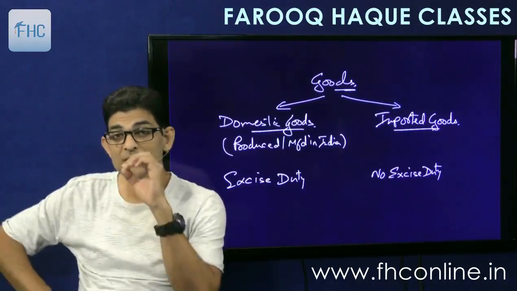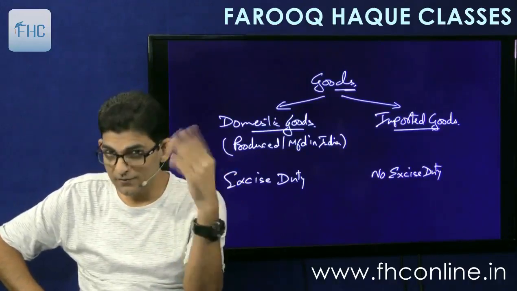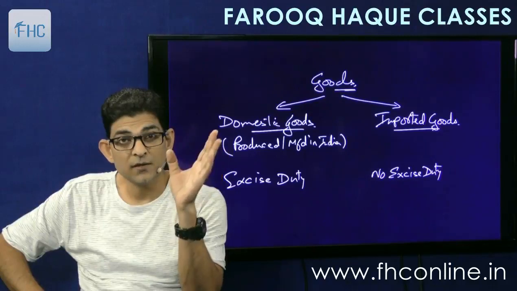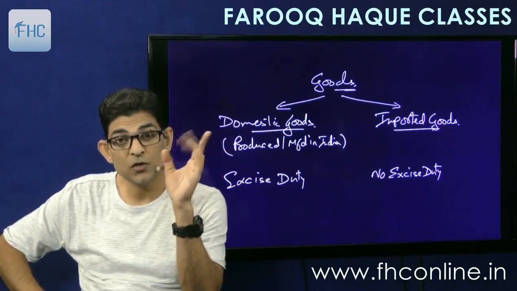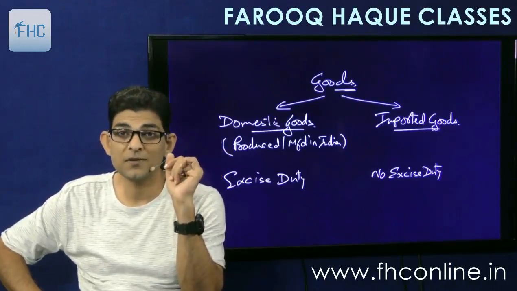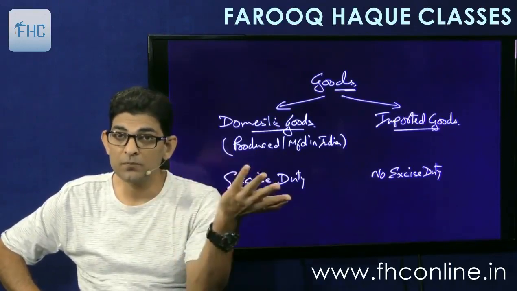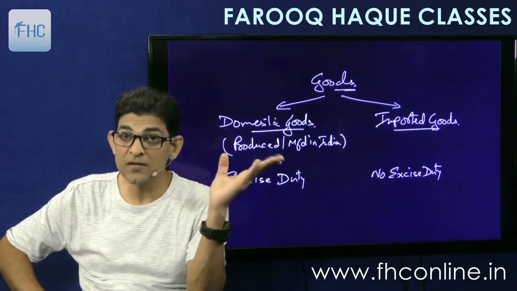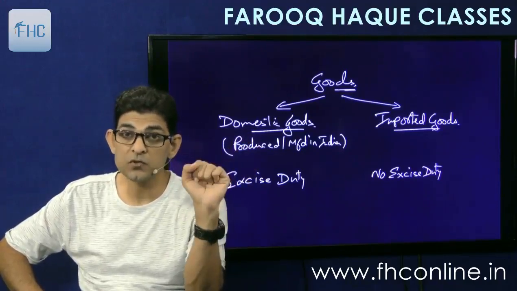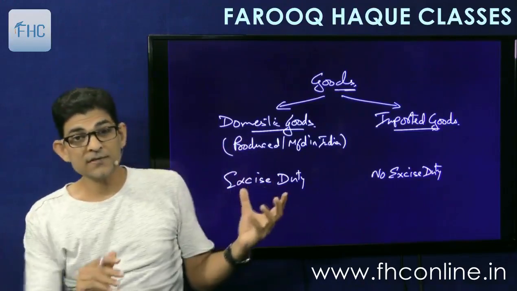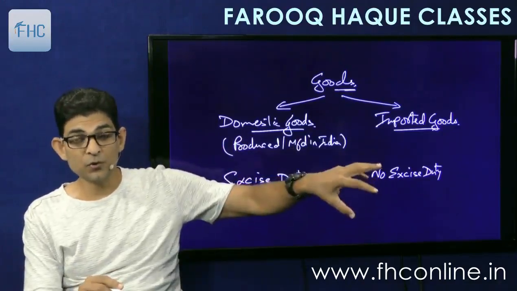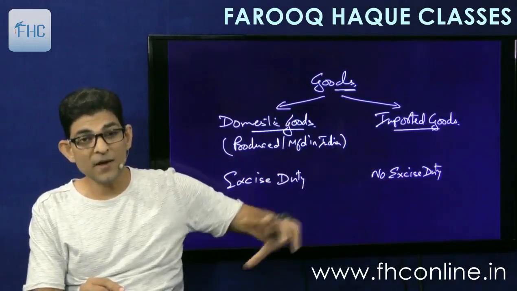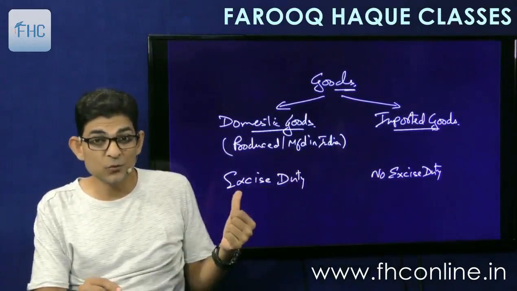Because under the Excise Act, it was mentioned that goods should be produced or manufactured in India, then only excise duty is chargeable. So if foreign manufactured goods are imported into India, the manufacturing process has happened outside India, so therefore no excise duty was charged. As there is excise duty on domestic goods and no excise duty on imported goods, obviously these will be cheaper. And secondly, there is a mismatch, there is injustice to the Indian goods.